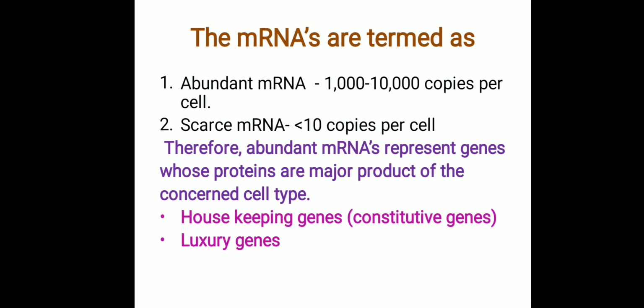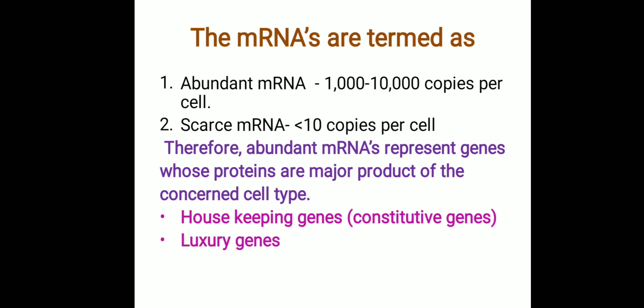Now, the mRNAs are also termed abundant mRNA and scarce mRNA. Abundant mRNAs are present in 1,000 to 10,000 copies per cell, whereas scarce mRNAs are present as fewer than 10 copies per cell.